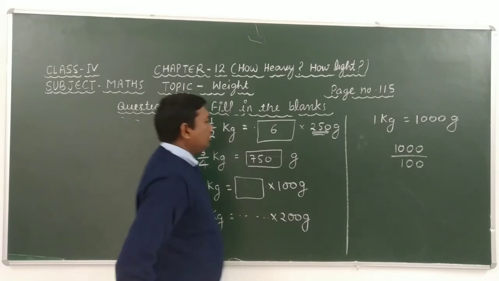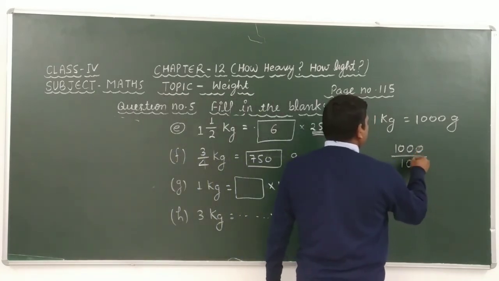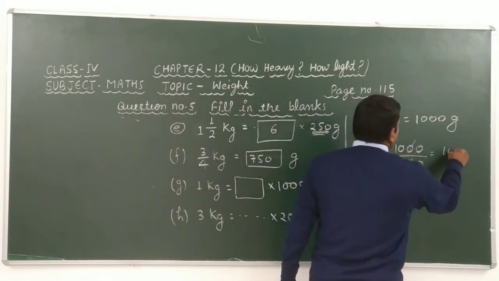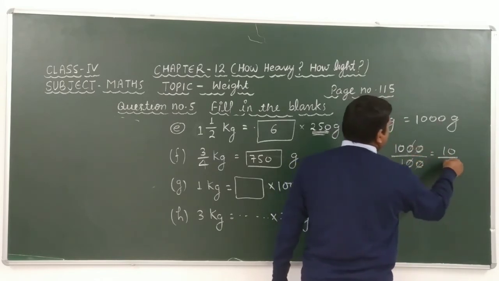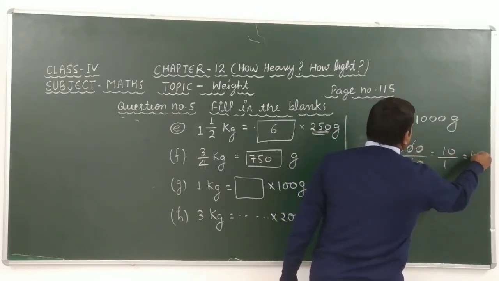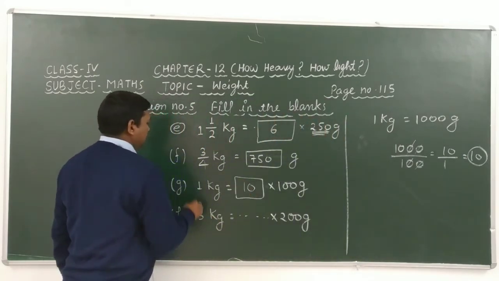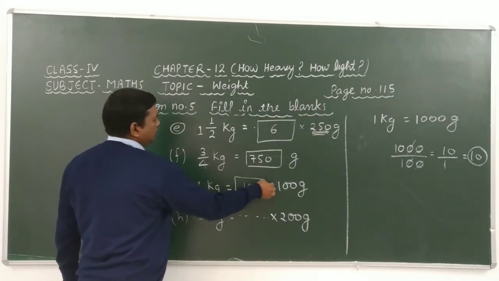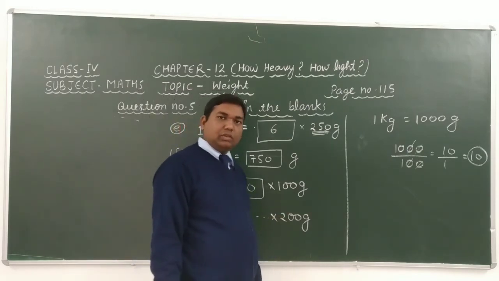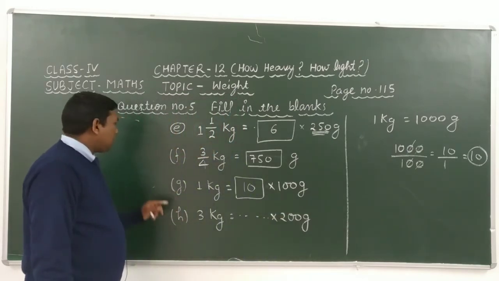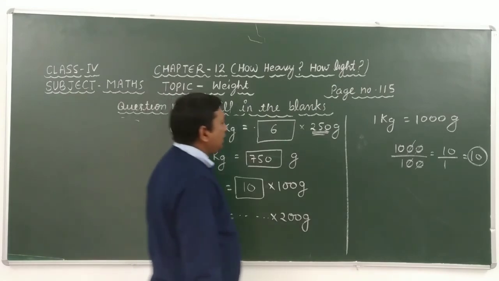Okay, students. Look, here 0 0 and 0 0 cancel out. After canceling this, we get 10 over 1. It means 10. Here we can write 10. It means 1 kilogram is equal to 10 into 100 gram. Okay, students. Similarly, we have to solve question number 5 H.